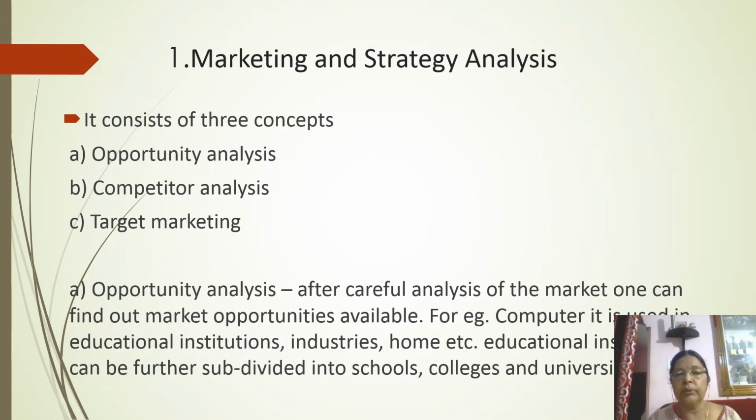So in opportunity analysis, first the company has to decide what are the marketing opportunities available for them.